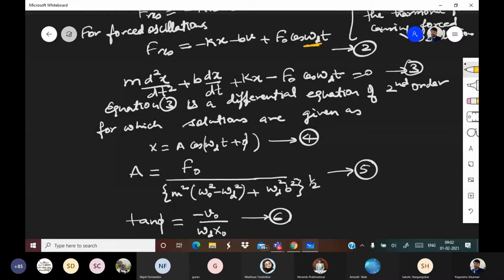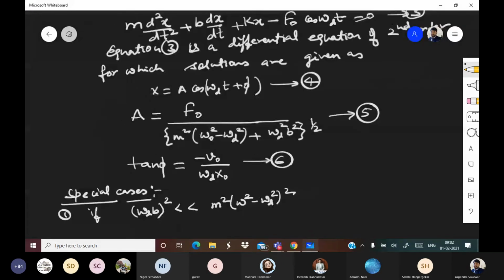So omega d is the frequency, or you can say angular frequency, of the harmonic force, and omega naught is the angular original natural frequency. Okay, yes.